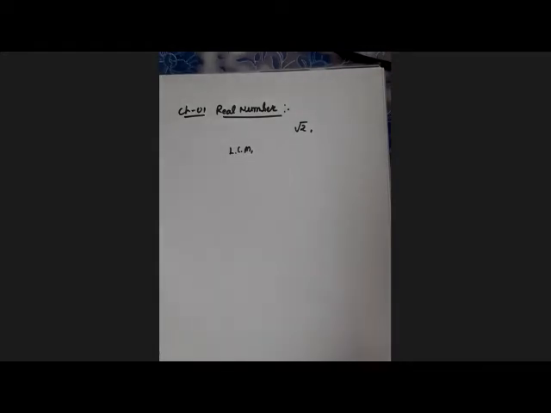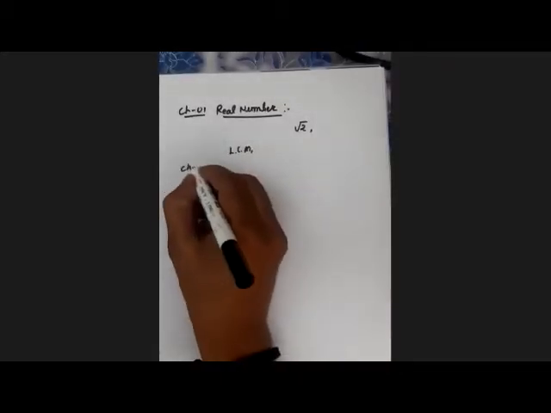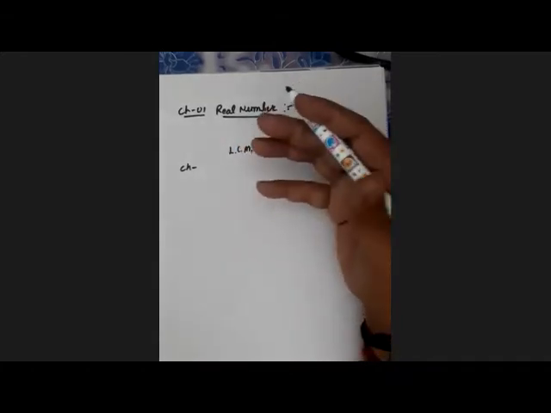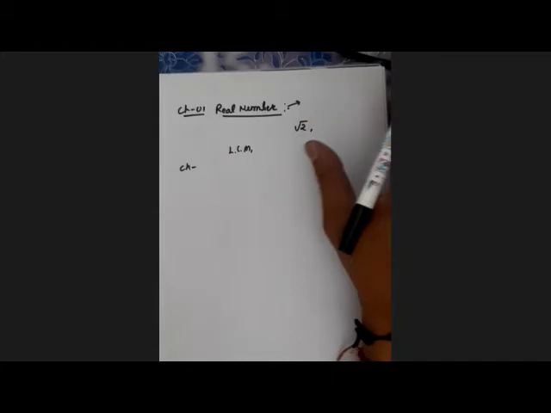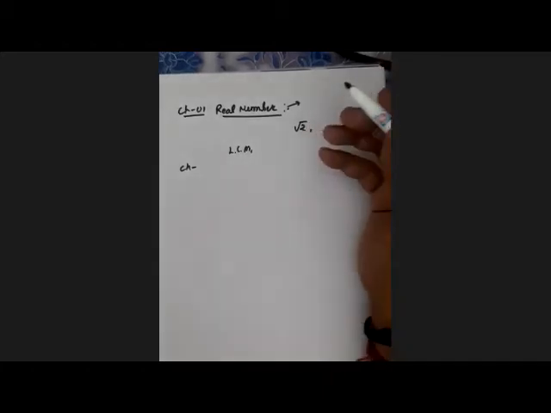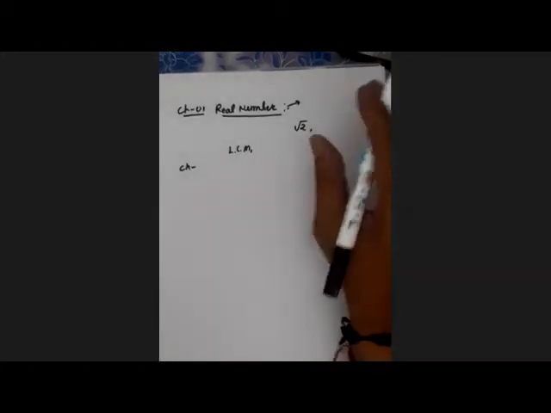Chapter number 1 is also somewhat theoretical, and it needs some learning power for proving that root 2 is irrational, root 5 is irrational, and so on. It is also linked to higher education, where knowledge of chapter number 1 is always required.